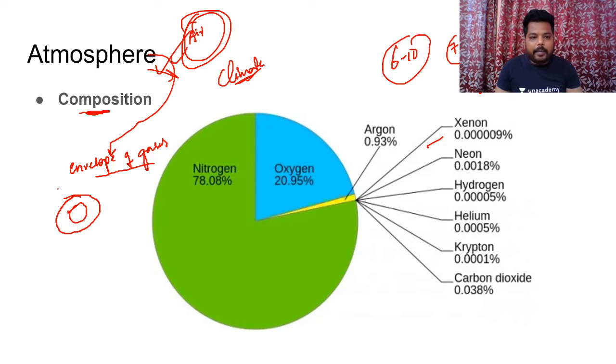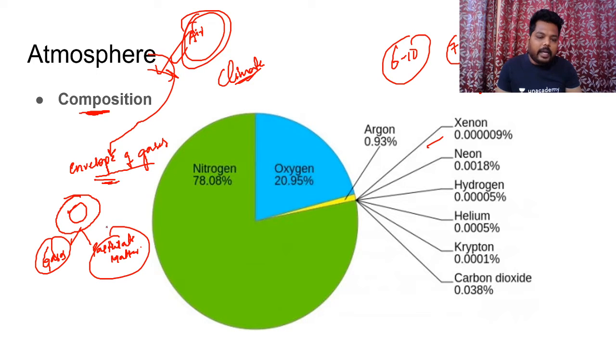by gravity. And this particular atmosphere which we have would be having composition of different things. Like we would be having gases, and we would also have particulate matter. Do remember this particular statement. So atmosphere is envelope of gases surrounding the earth's surface from all the sides, and which would be having gases along with the particulate matter, whereby this particular atmosphere is held by the gravity.